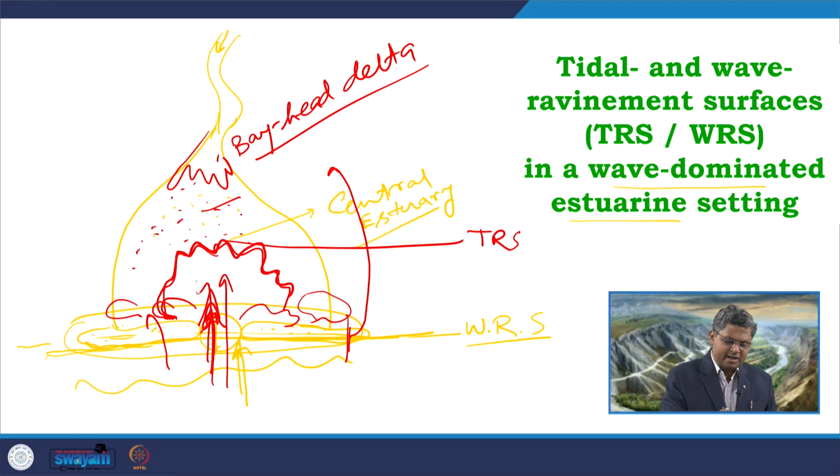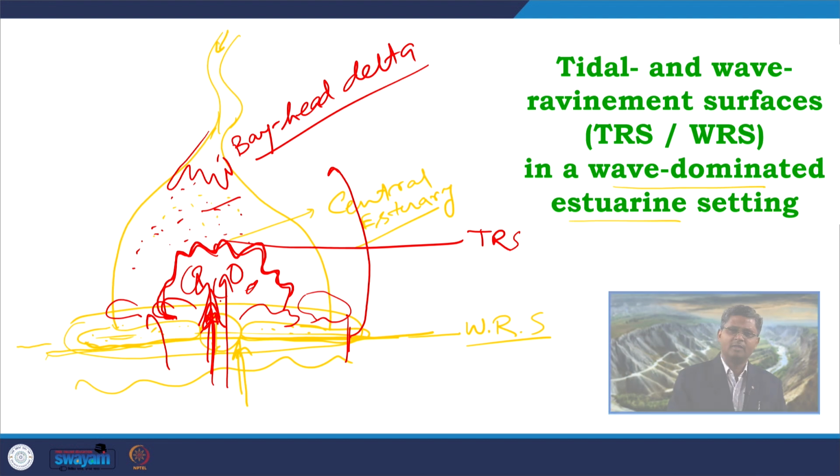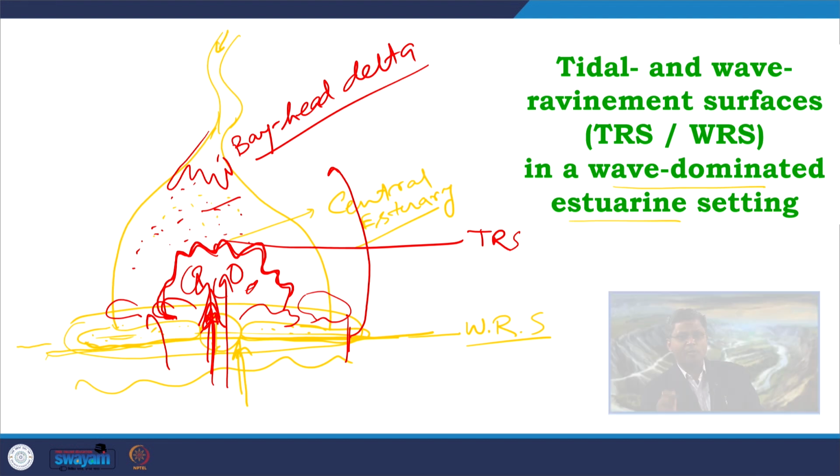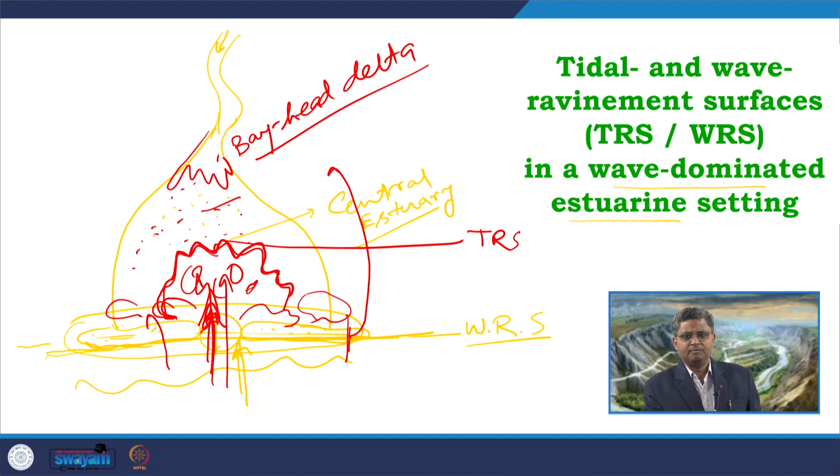The marine sediments, tide led sediments, so forming some sort of bars by tidal currents, they can form above this. In this kind of wave dominated estuarine setting, we can distinguish the wave refinement surface and the tide refinement surface separately, as they will be forming in two different zones, in two different areas.